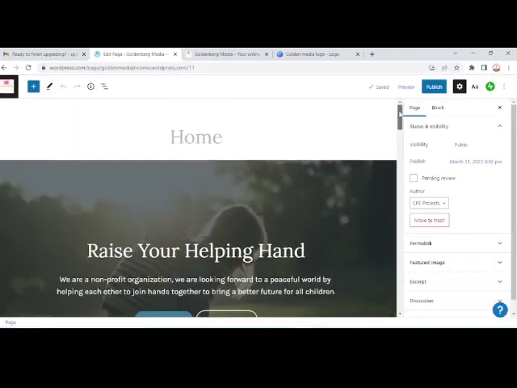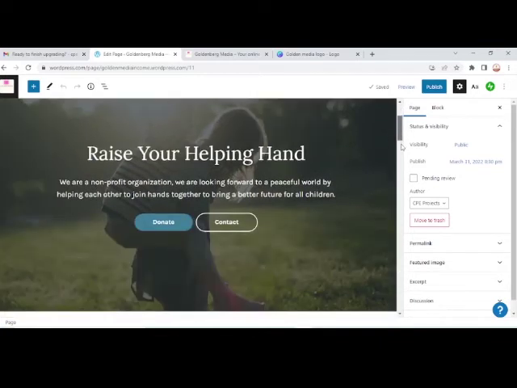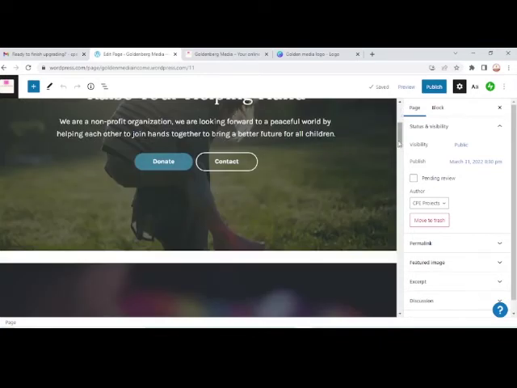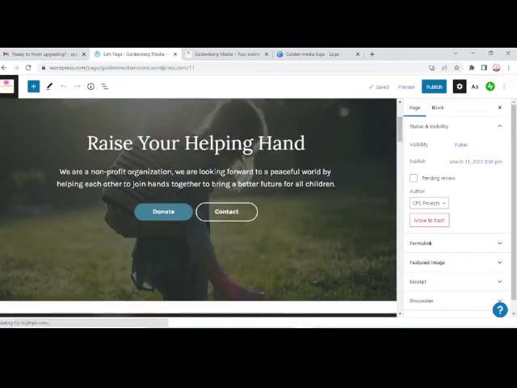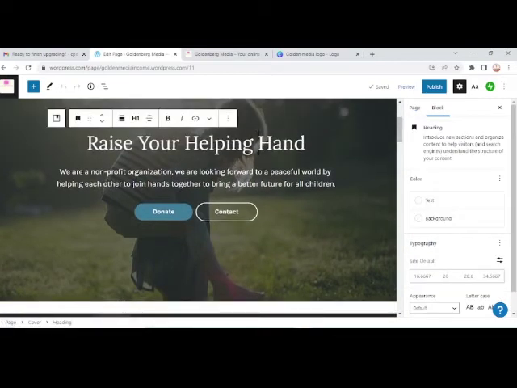This is my home page, right? I'm not interested in the "raise your helping hand" text, so what do I do now? The WordPress editor uses what we call the block builder, which helps you edit whatever you need.